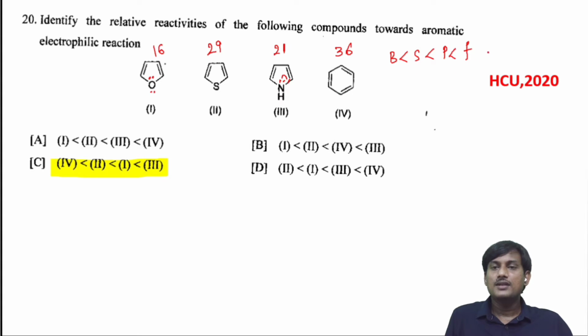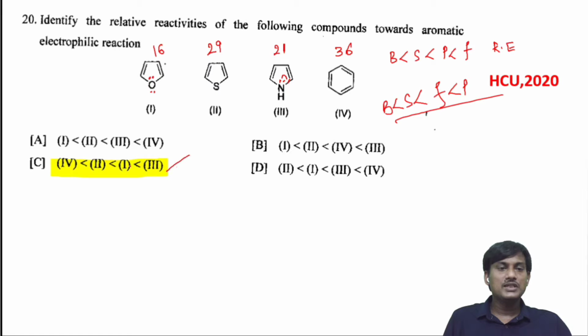When you consider resonance energies, this is the order, but the actual order will be: pyrrole is most reactive towards electrophile, next furan, next thiophene, and the least is benzene. So the order will be 3, 1, 2, and 4.